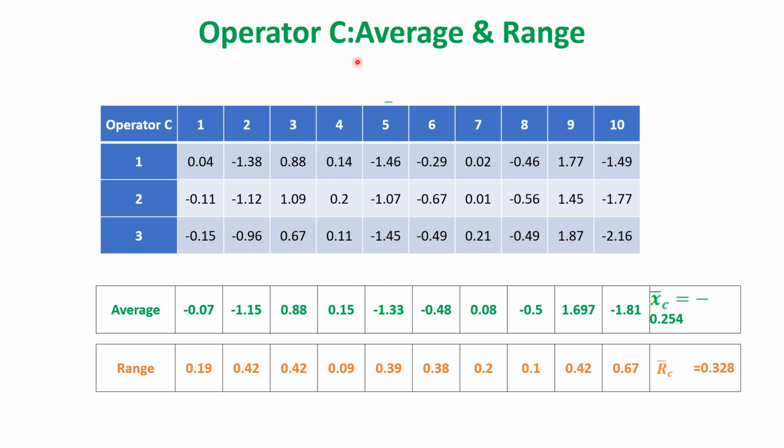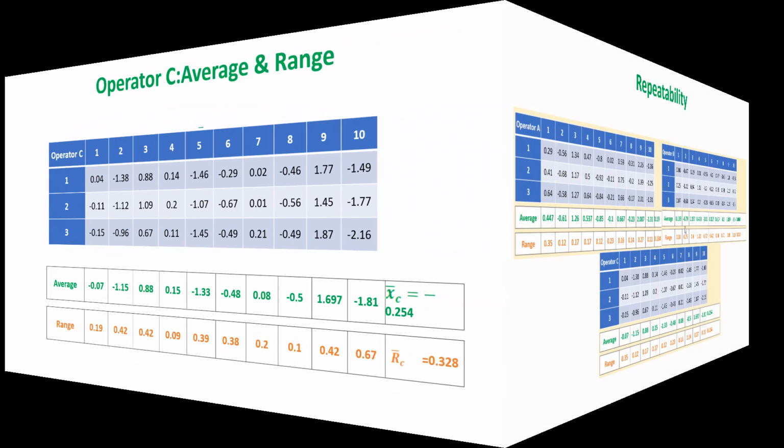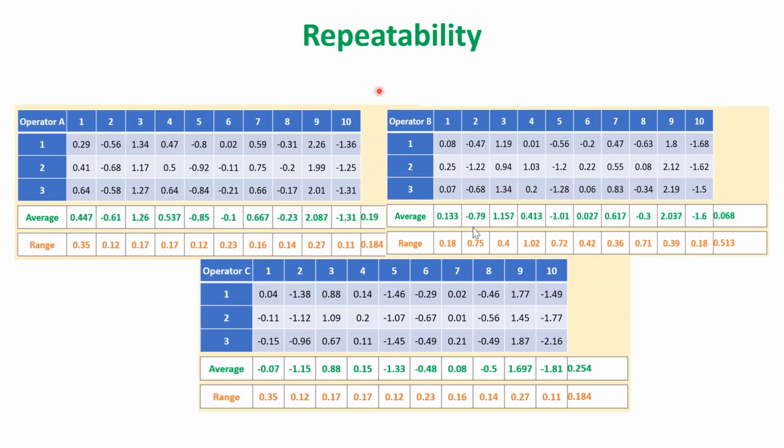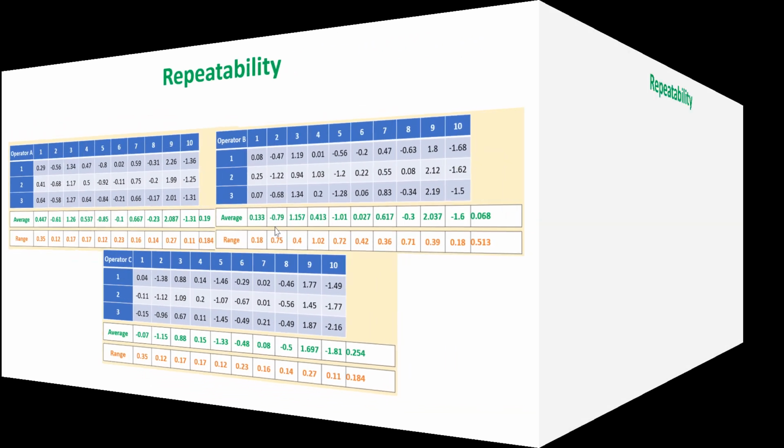And the same thing should be followed for the operator C, that is the average and range. So far I have got the average and range for the operators A, B and C. Now let us calculate repeatability. The range part I have taken in the next slide for the calculation of the repeatability. So let us see.